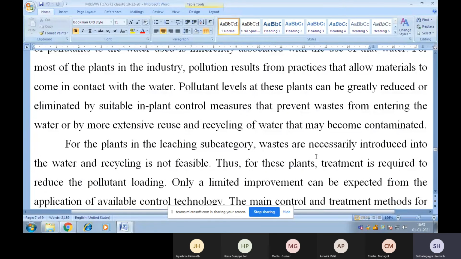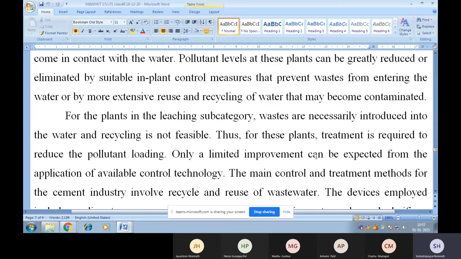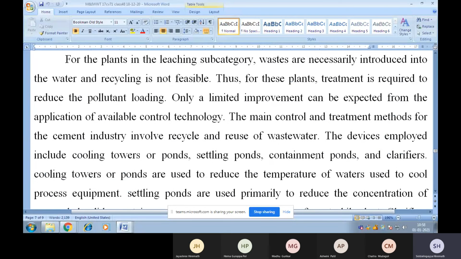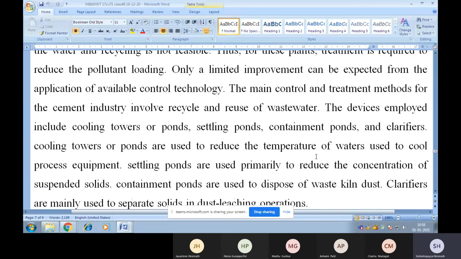For the plants in the leaching subcategory, wastes are necessarily introduced into the water and recycling is not feasible. Thus, for these plants, treatment is required to reduce the pollutant loading. Only a limited improvement can be expected from the application of available control technology. The main control and treatment methods for the cement industry involve recycle and reuse of wastewater.